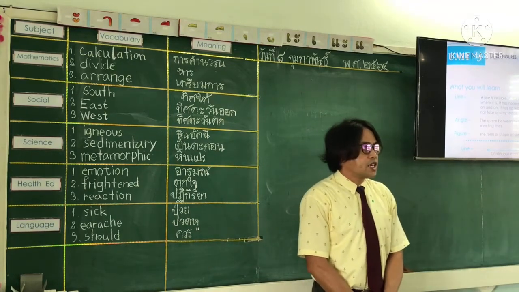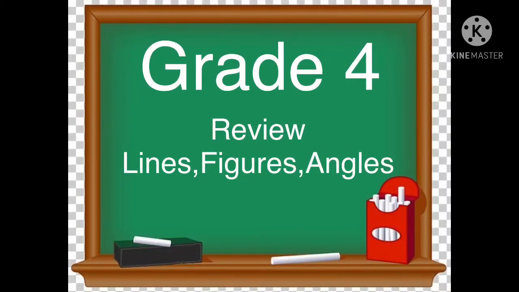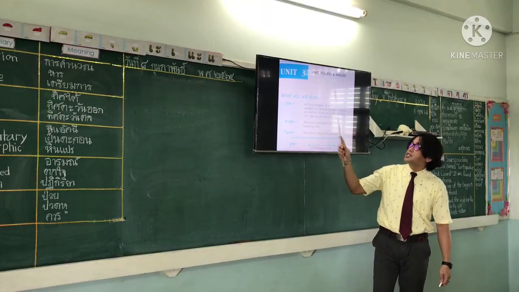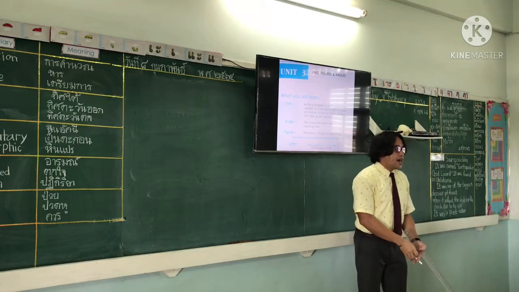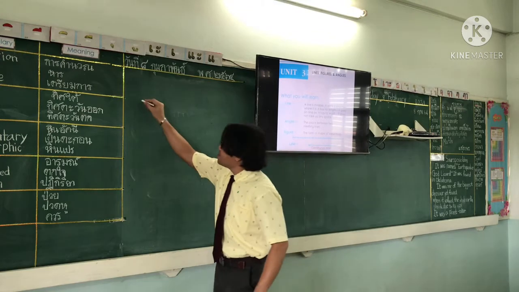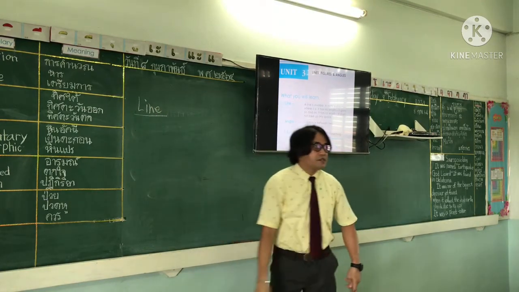Okay, everybody, once again, sit straight. Okay, so the next review is about lines, figures, and angles. Alright, so once again, first is a line. What is a line? Who can remember?